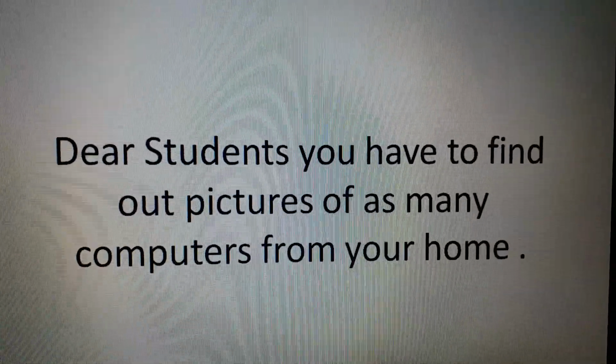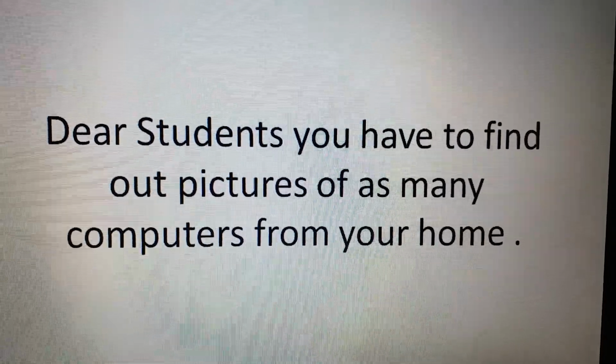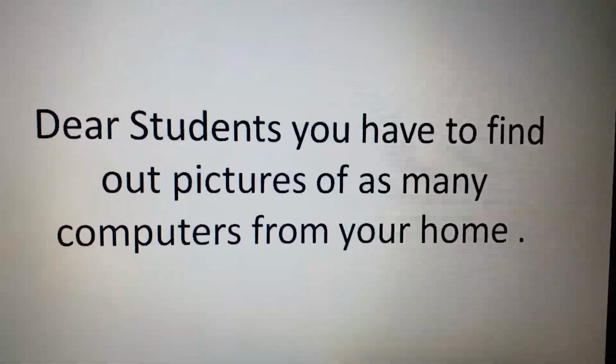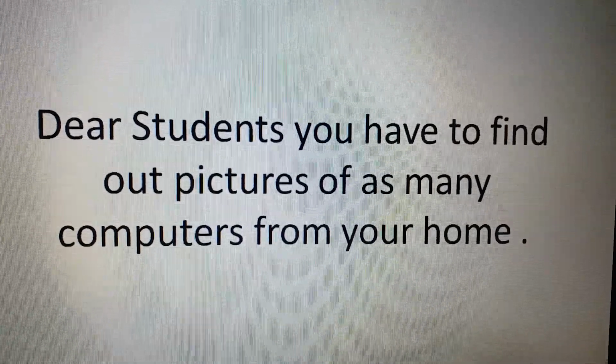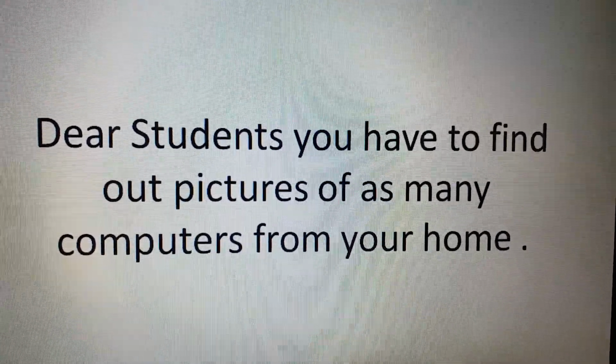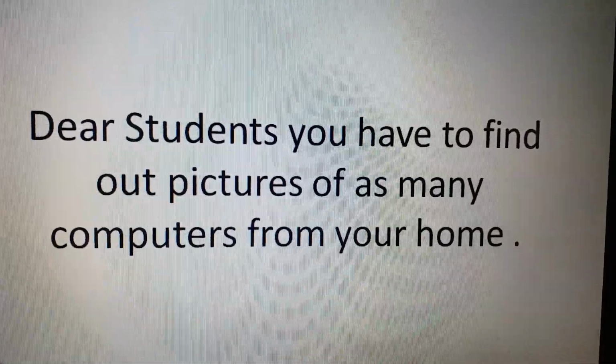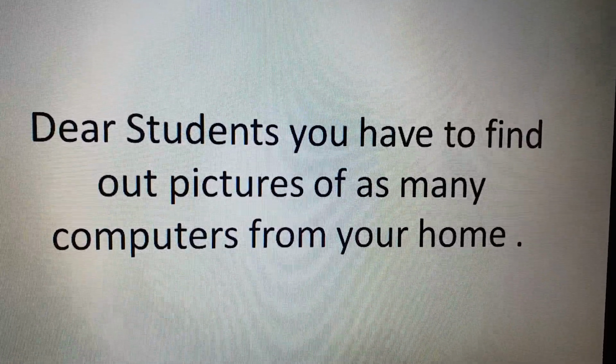So students, I hope you all have enjoyed the video. That is computer versus men. So I am giving you one homework: to find pictures of as many computers from your home as you can, and you have to bring it in your next class. I will ask you all.